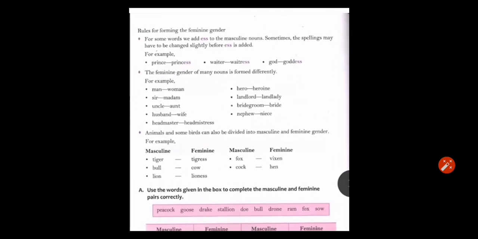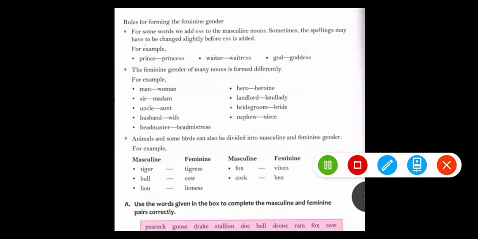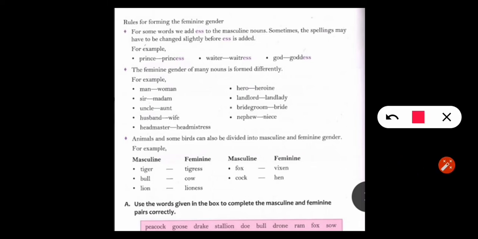Before that, there are some rules for forming the feminine gender. For some words we add ESS to masculine nouns. Sometimes the spelling may have to be changed slightly before ESS is added. It means when we change masculine to feminine, in some of the spellings we have to add ESS, like prince, princess, waiter, waitress, god, goddess.